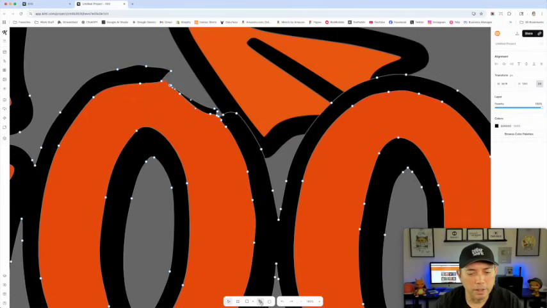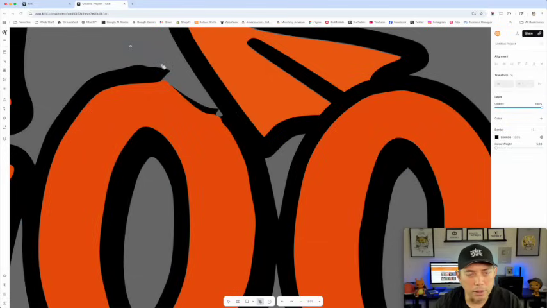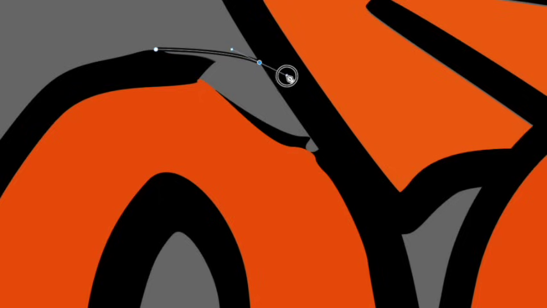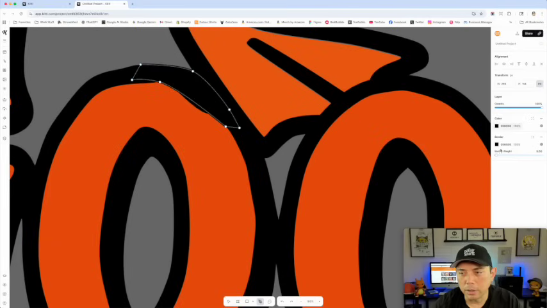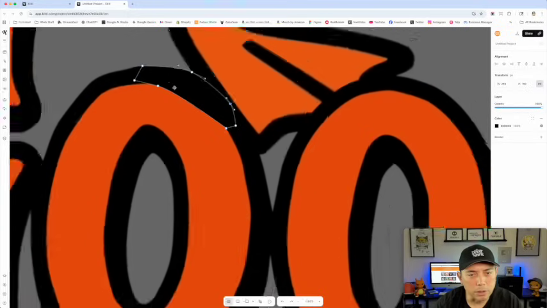So I could come in here with my pen tool, just a fresh pen tool. Come in here and, whoops, start here and go around. This is one advantage of having the pen tool in Kittl, is that I can just come in here, and that's not the border now, that's the color. Get rid of the border, and then come in here, use the arrow tool now to kind of fix it up. Cool, that looks so much better.